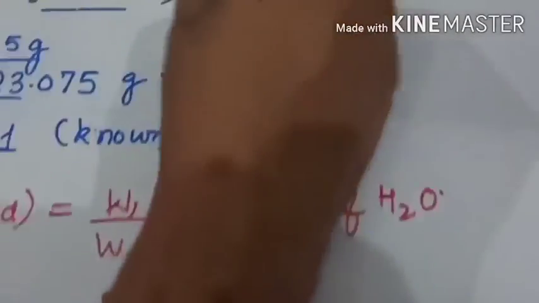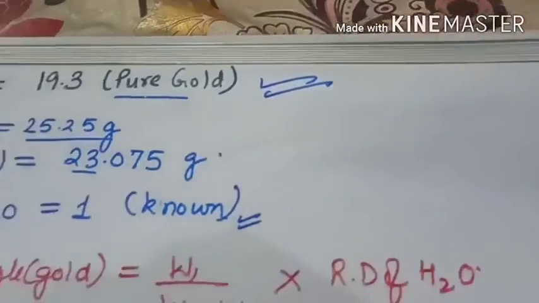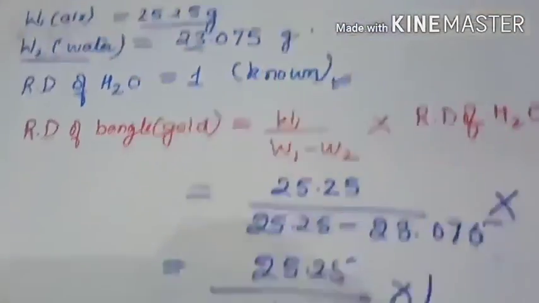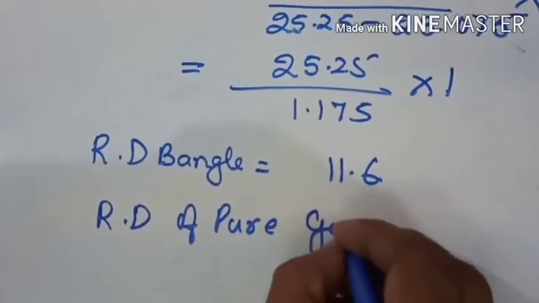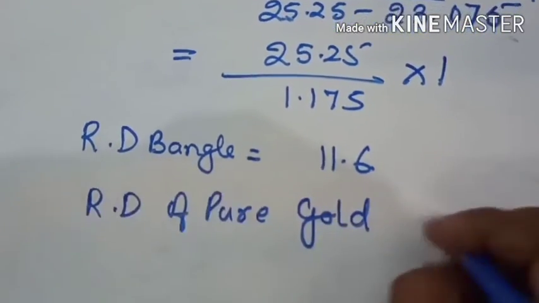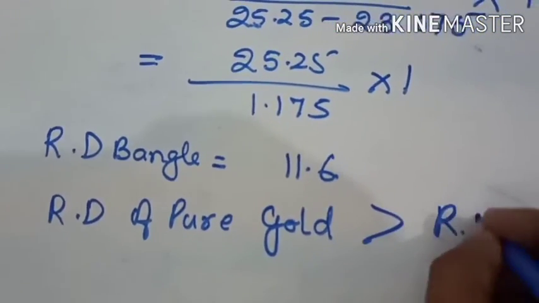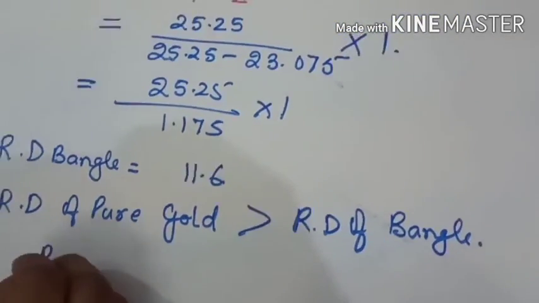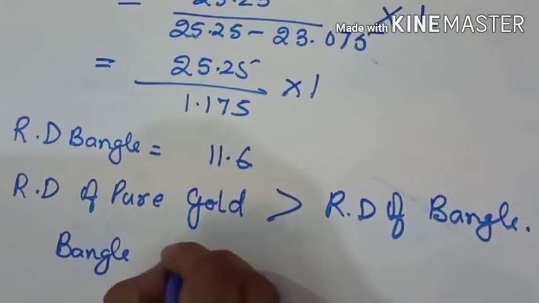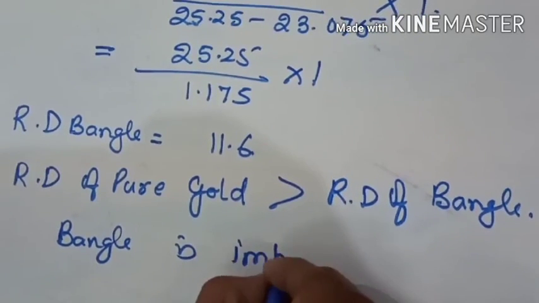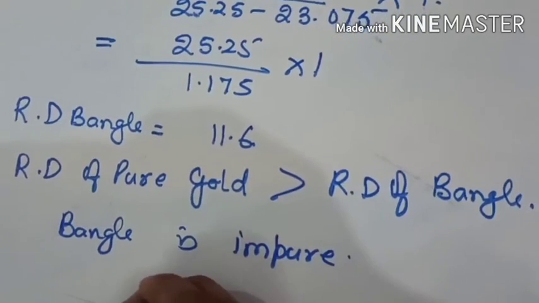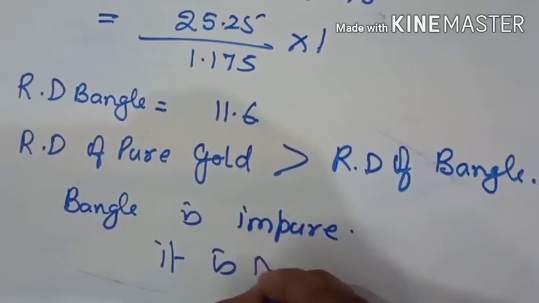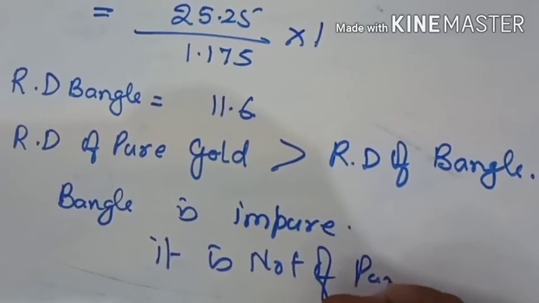And the relative density of pure gold is 19.3. That means the relative density of pure gold is more than the relative density of the bangle given by the seller. So that bangle is impure. That means it is not of pure gold.